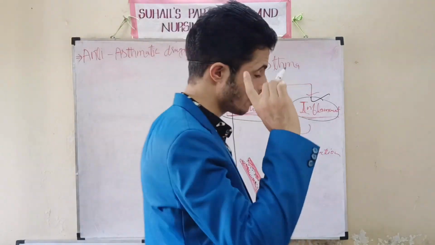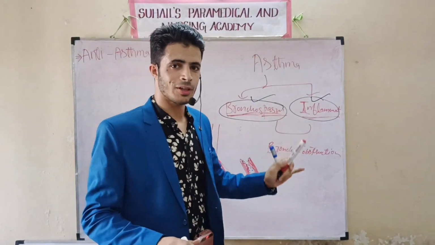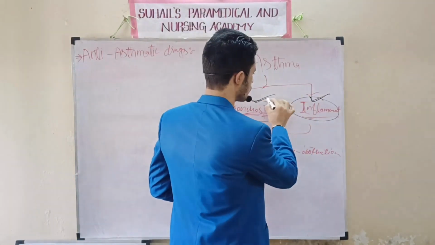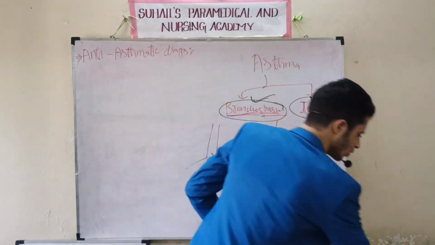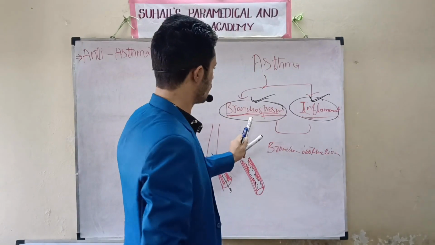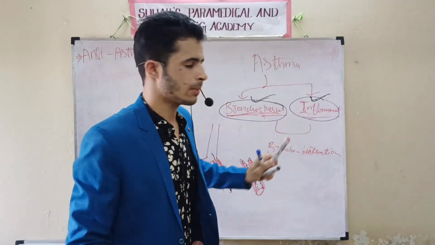Just video is going on. Sometimes video may stop and I will be talking. So this one is bronchospasm and there is inflammation. Now we will give the medications to control these two, bronchospasm and inflammation, in case of an asthma patient.